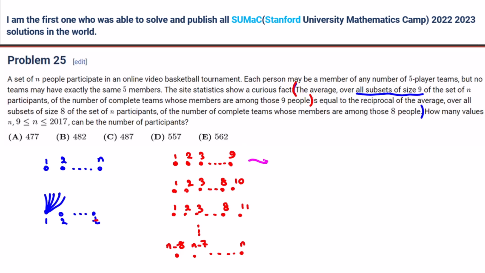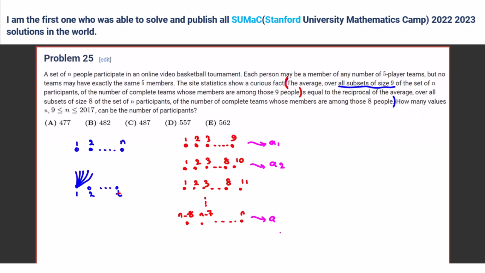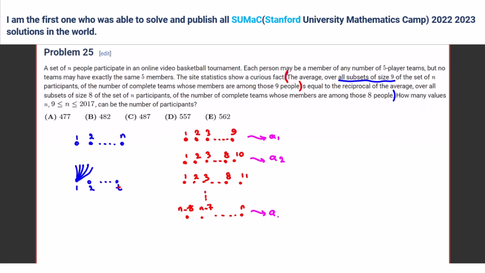And for each of them, we see how many teams have all 5 members among these people. So, for example, you say it is A1, A2, the last one is A sub n choose 9. Exactly.